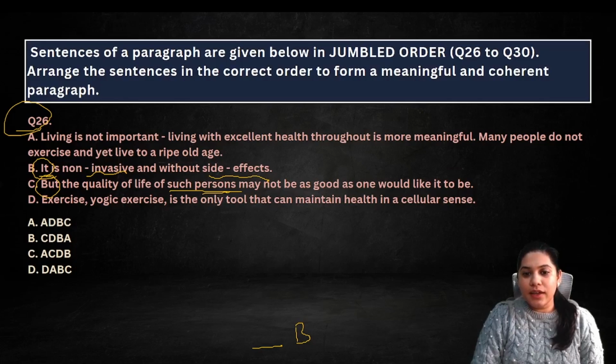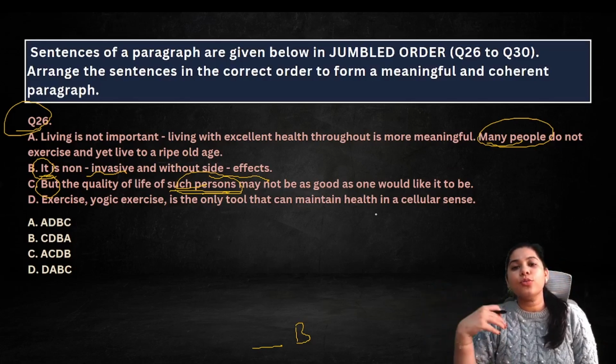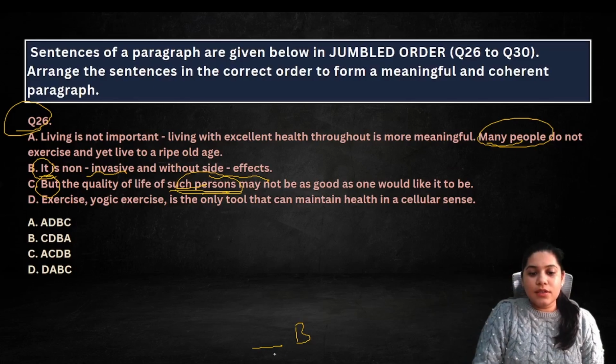Living with excellent health throughout is more meaningful. Many people do not exercise and yet live to a ripe old age, and such persons' life is not as good as one would like. So okay, maybe without exercise you might live till 80, 85, 90, but you'll still not be that healthy. So such, A and C is clearly a pair, right?